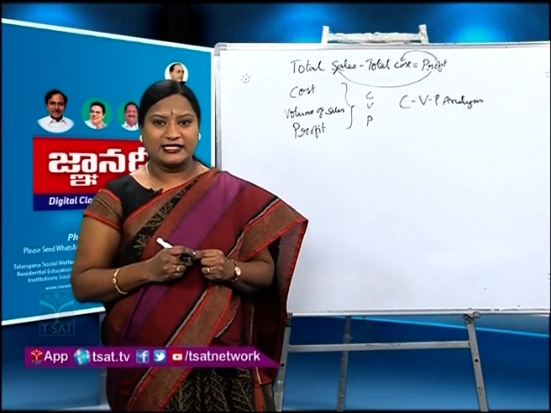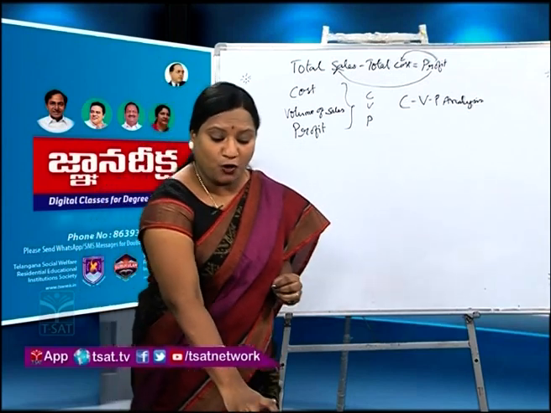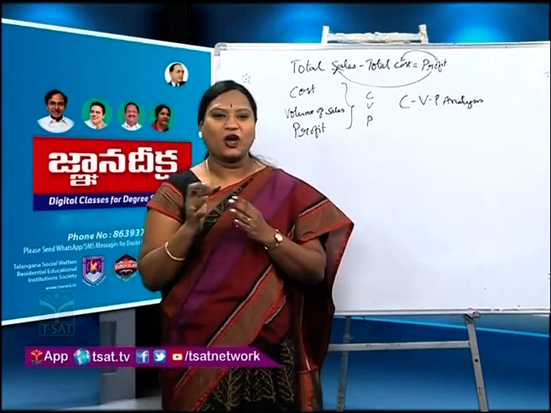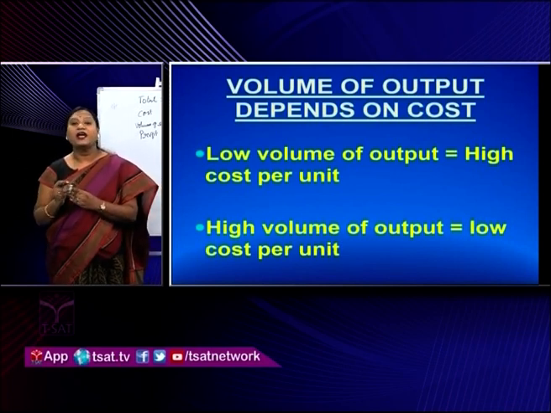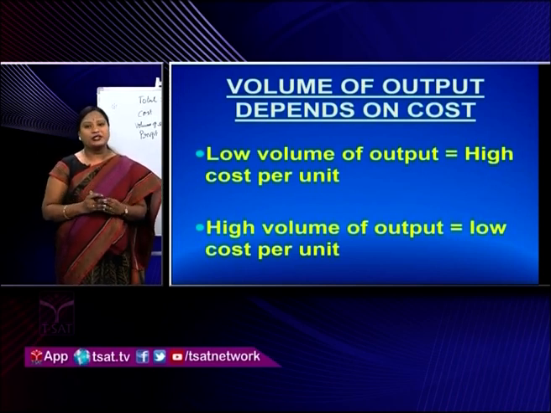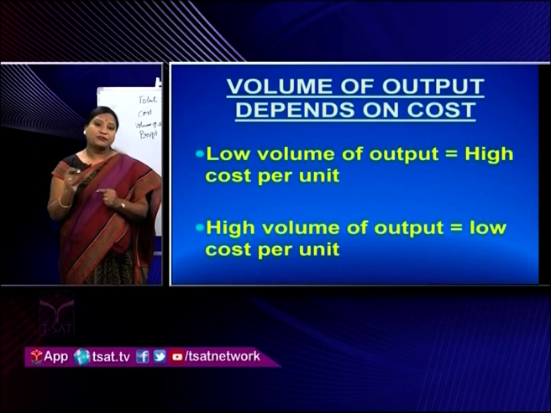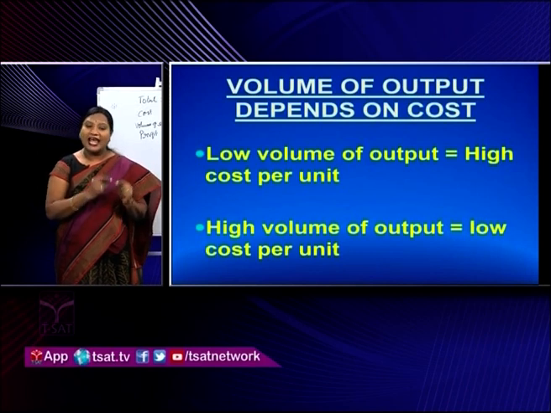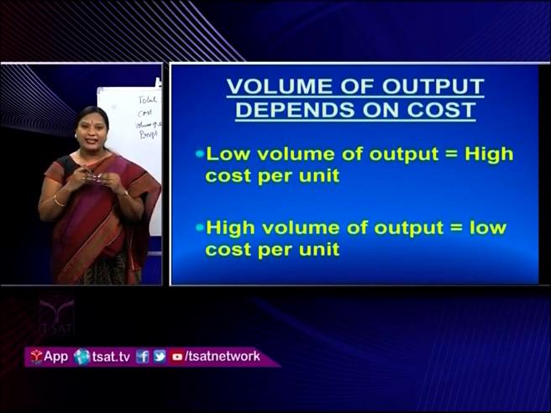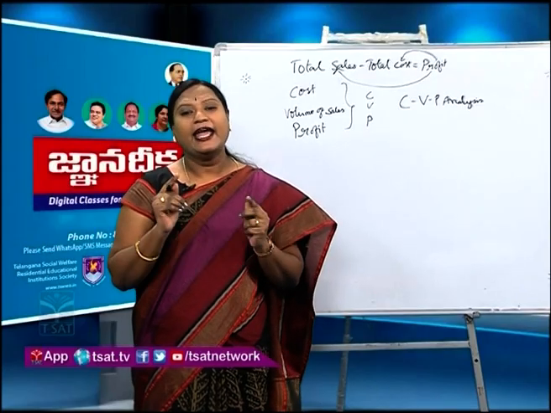Now let us try to understand, volume of output is dependent on which factor? Yes, volume of output depends on cost. Low volume of output results in high cost per unit. High volume of output results in low cost per unit. Yes, the relationship between volume of output and cost per unit is inversely related, whereas sales and profit, and sales and volume of output, are directly related, but volume of output and cost per unit are inversely related.